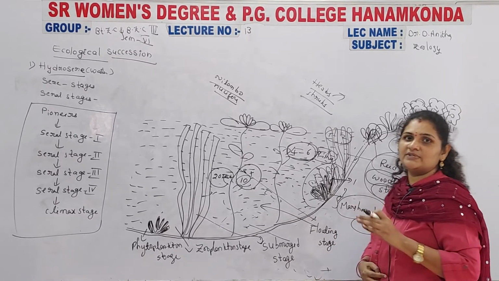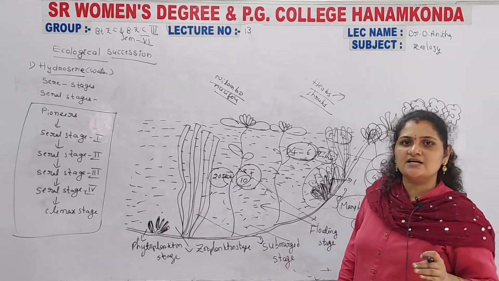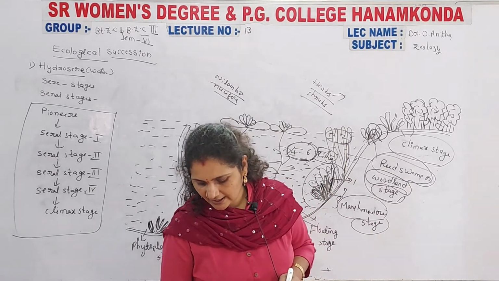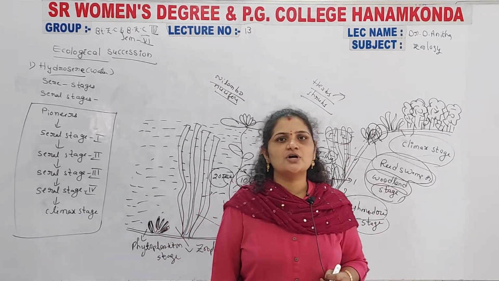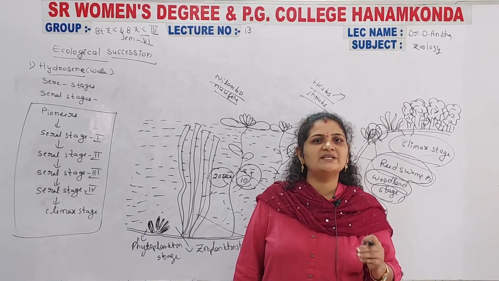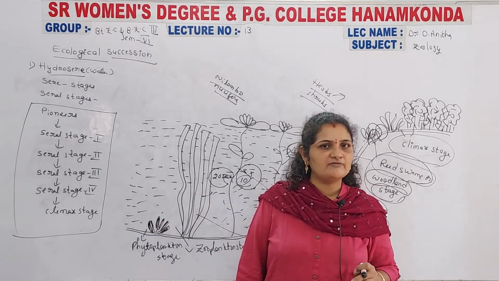Now, by natural hazards, the organisms, the plants and the animals, are all washed out from the environment. Then the environment is reconstructed again from the aquatic media.